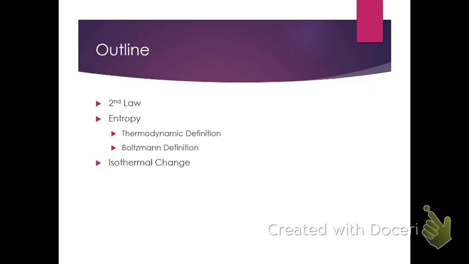We'll look at a couple of examples, such as what are entropy changes that occur during an isothermal process, isothermal meaning constant temperature, and we'll look at how entropy changes when we heat things and also undergo phase transitions.